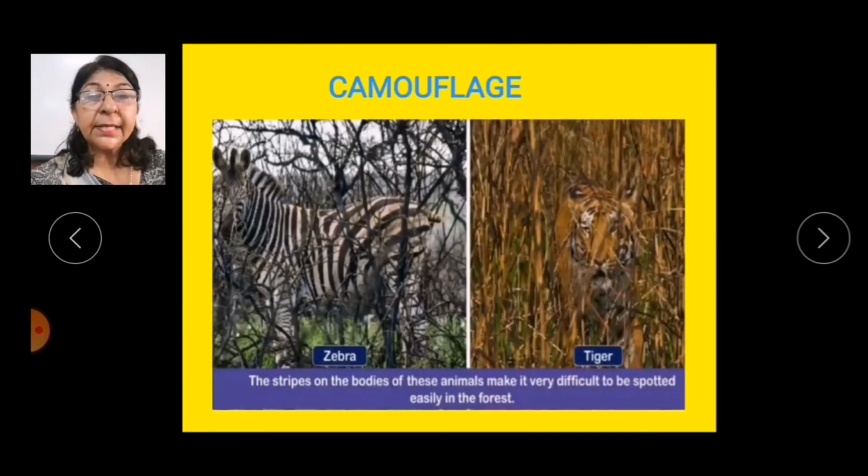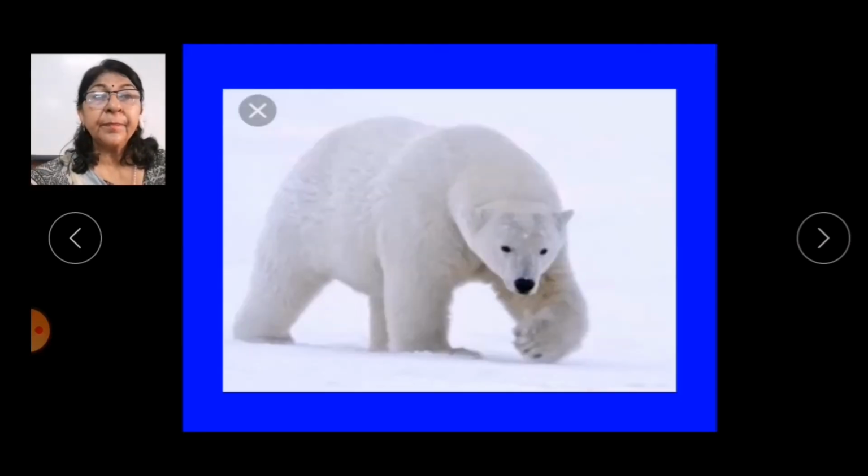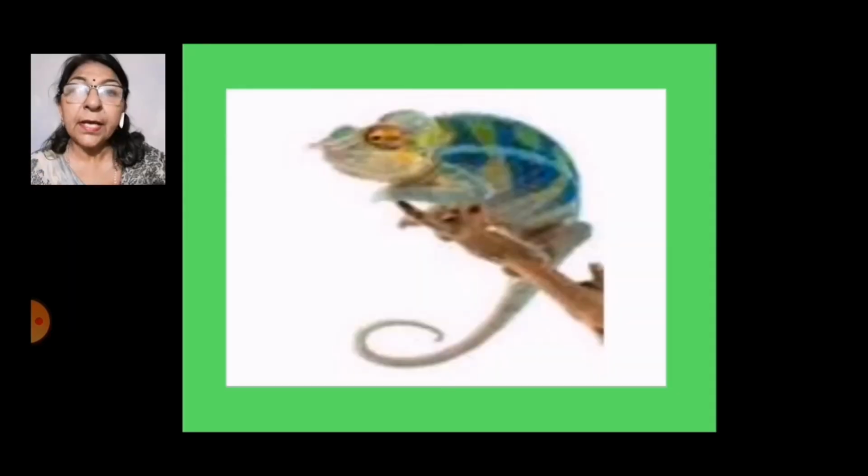Let us understand this term by different examples. Zebra and tigers have stripes on their body which help them mix with surroundings. In this way, they cannot be spotted easily. What about polar bear? We know that polar bear has white fur which helps it to merge in snow and hide in it. If we talk about chameleon, it can change the color of its skin to match its surroundings.